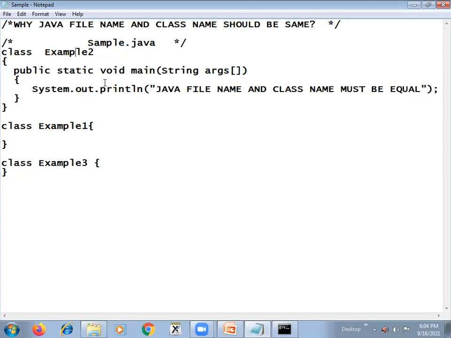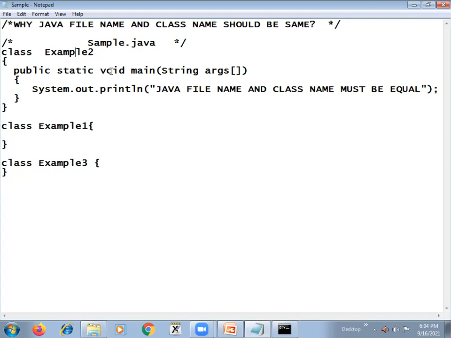But the very important thing to be remembered here is that the Java file name and class name should be the same. If more than one class is present in your .java file, your file name should be the same as the class which contains the main method.